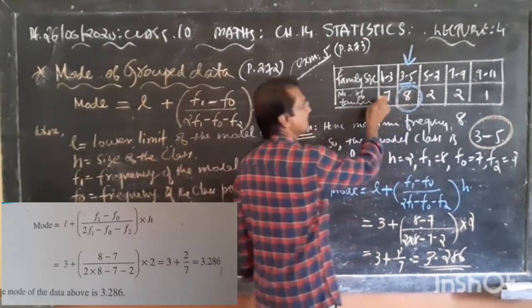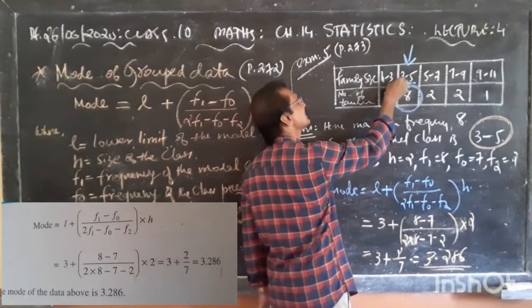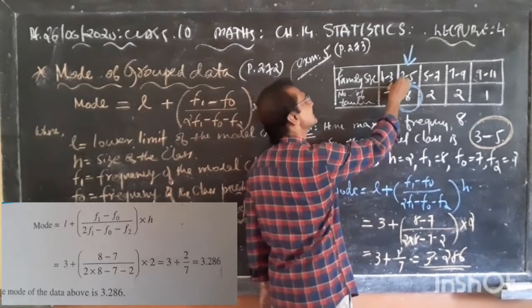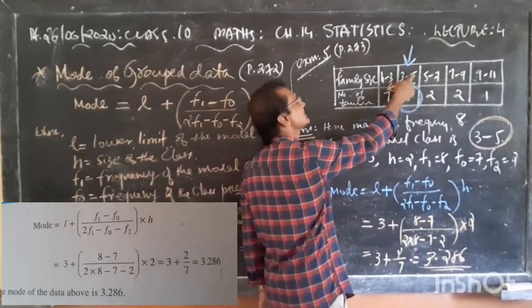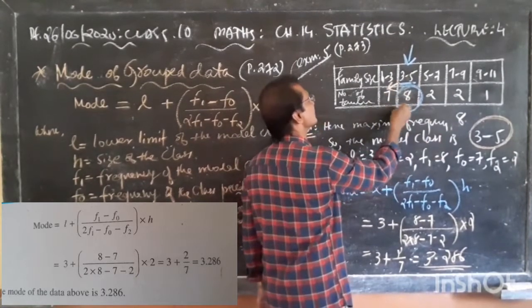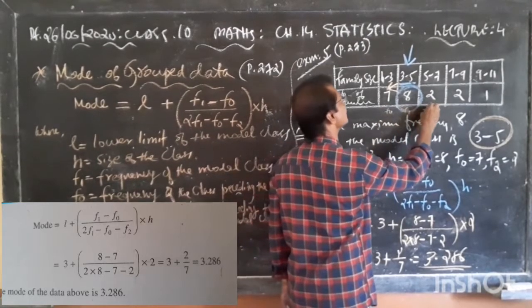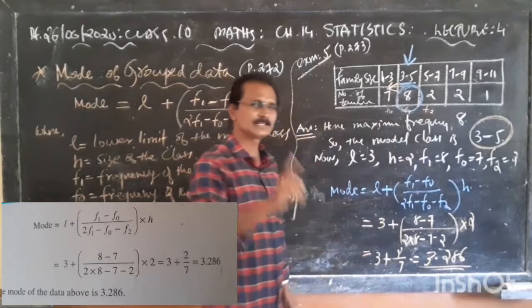Preceding means the one behind. The frequency of the class preceding the model class, what is behind it? 7. So F0, this is F0, this is F1, this is F2. Okay? It's very easy.